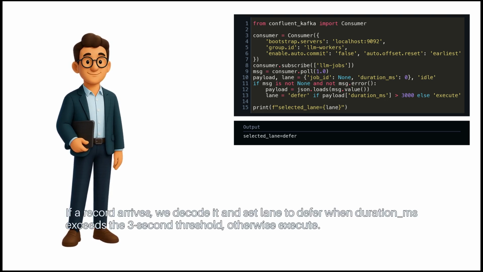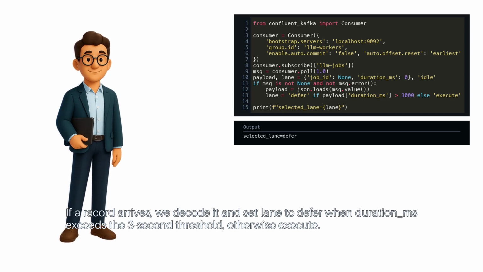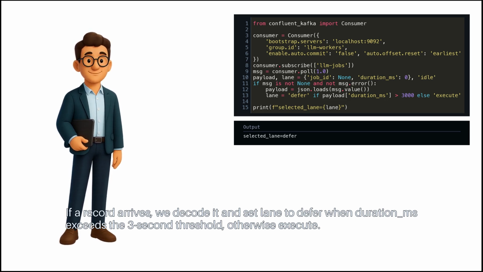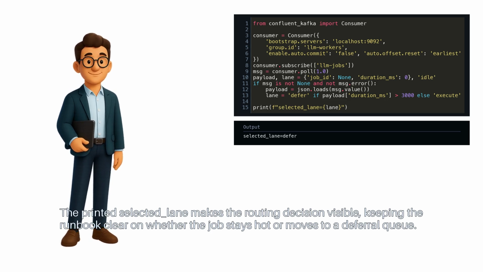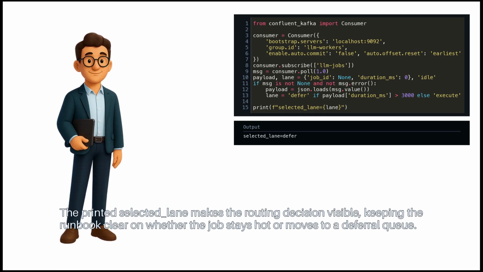If a record arrives, we decode it and set lane to defer when duration_ms exceeds the 3-second threshold. Otherwise, execute. The printed selected lane makes the routing decision visible, keeping the runbook clear on whether the job stays hot or moves to a deferral queue.